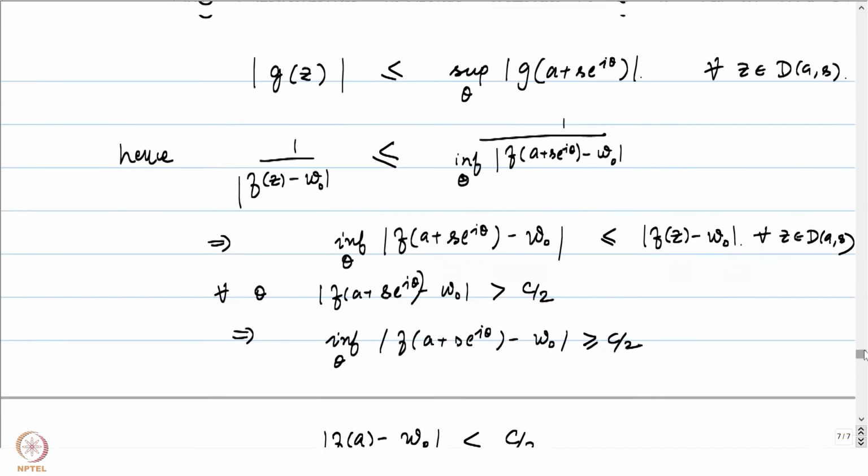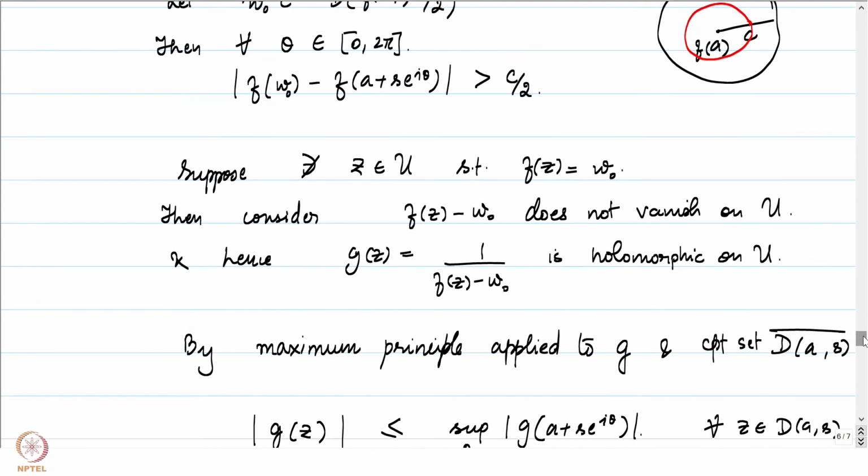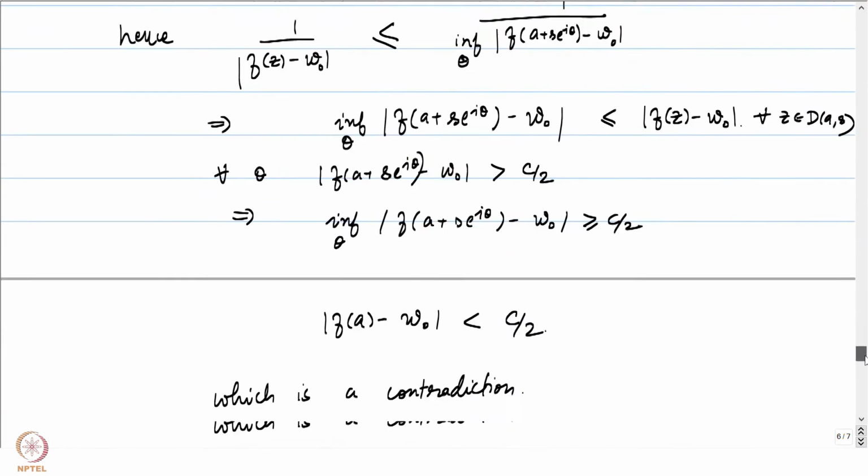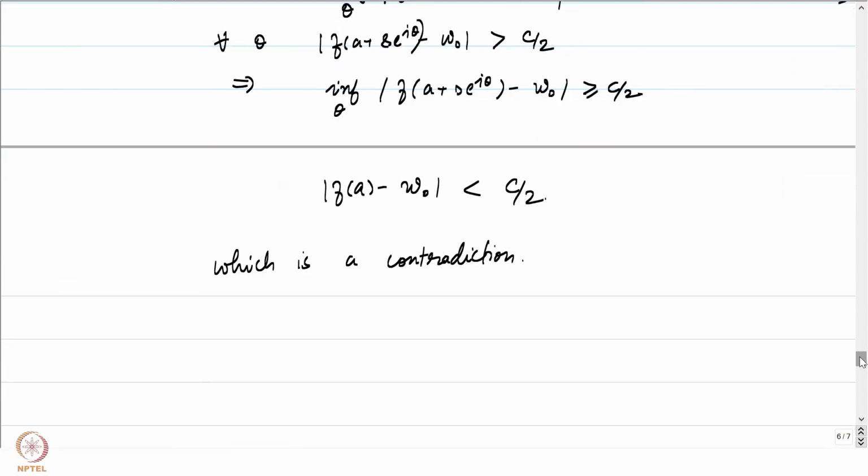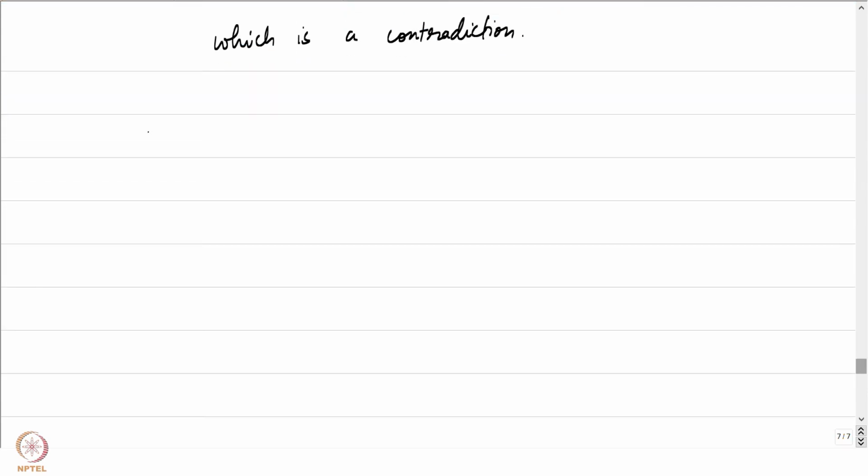So our assumption has to be false. What was our assumption? This was our assumption. If we are assuming that w naught does not have a pre-image in U, then by applying the maximum principle, we have come to a contradiction. And therefore, hence, there exists some z in U such that f of z is equal to w naught.